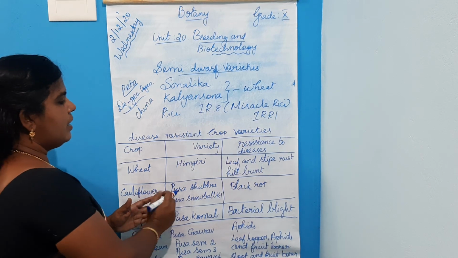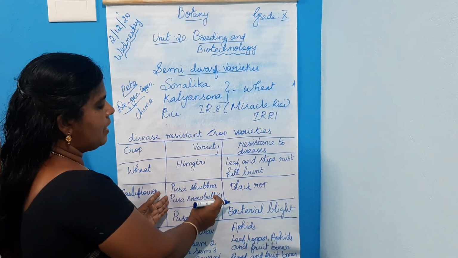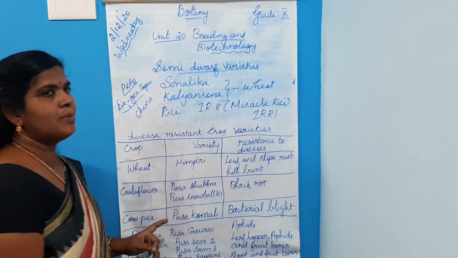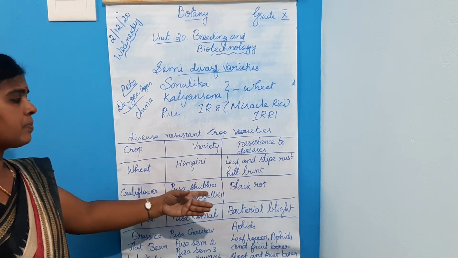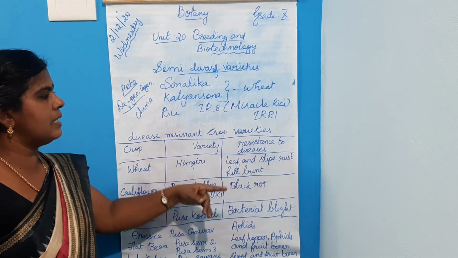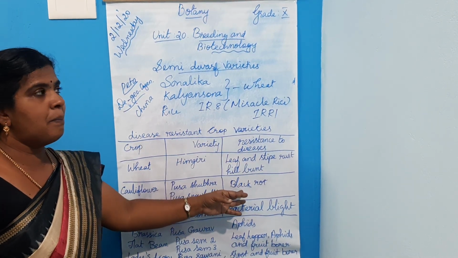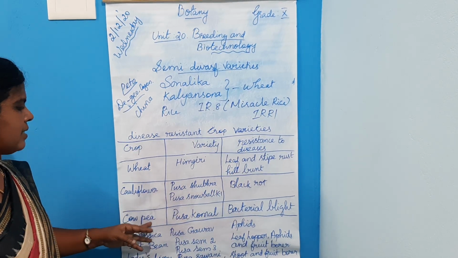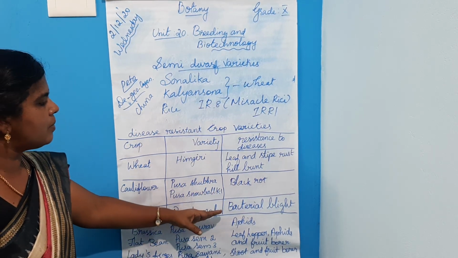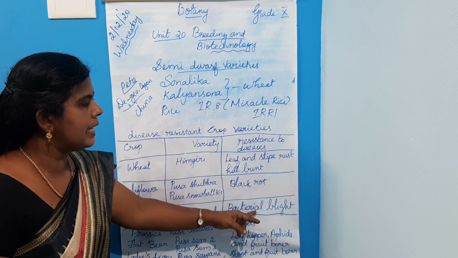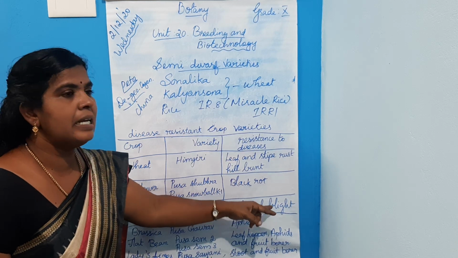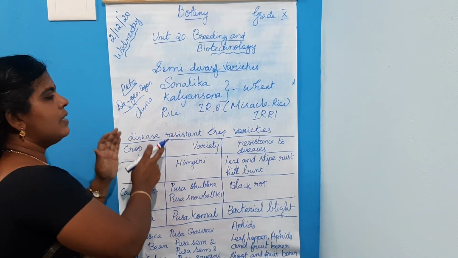For example, cauliflower varieties Pusa Shubhra and Pusa Snowball K-1 are usually affected by black rot disease, but because of breeding technology these two varieties possess resistance against black rot. Next, the cowpea variety Pusa Komal also possesses resistance against the disease bacterial blight. So these are the examples.